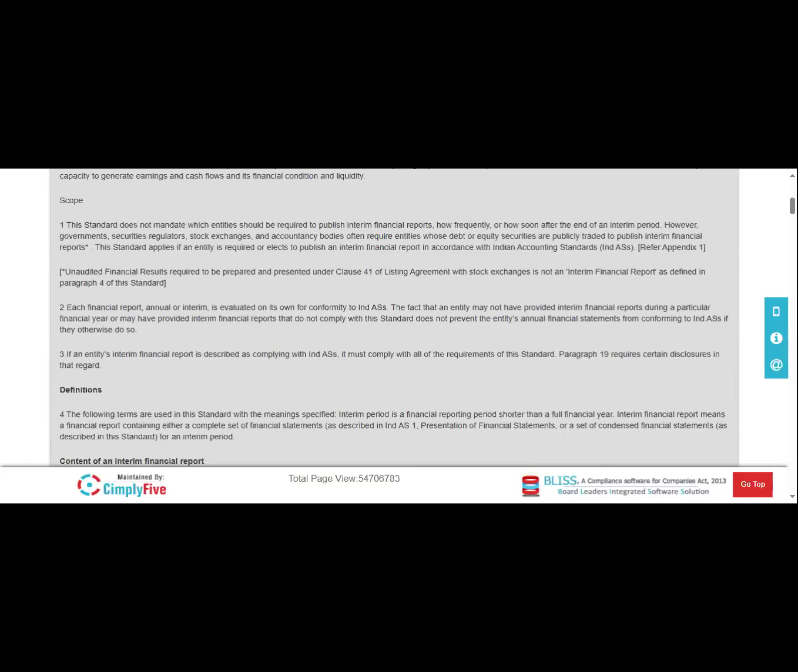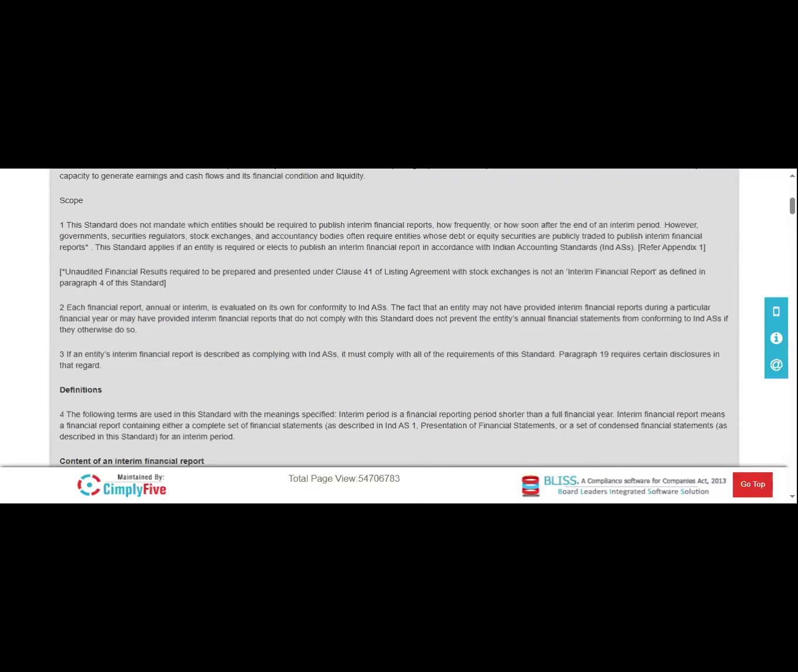However, the government, securities regulators, stock exchanges, and accounting bodies often require entities whose debt or equity securities are publicly traded to publish the interim financial reports. So this standard applies if any entity is required or elects to publish the interim financial reports in accordance with the Indian Accounting Standard.